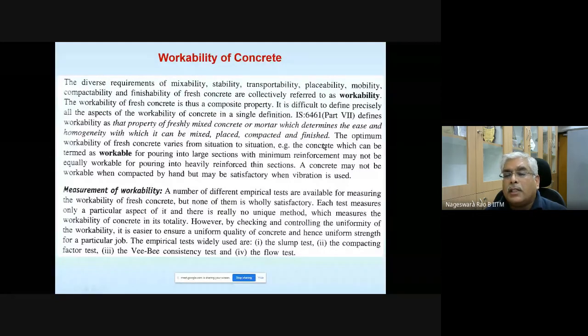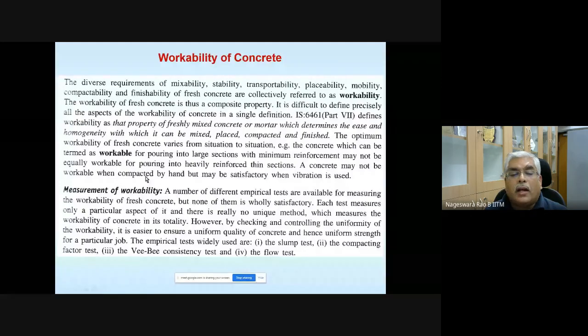So the optimum workability of fresh concrete varies from situation to situation. What workability I require for casting some kind of structural member depends on the situation. The concrete which can be termed workable for pouring into large sections with minimum reinforcement may not be equally workable for pouring into heavily reinforced thin sections.